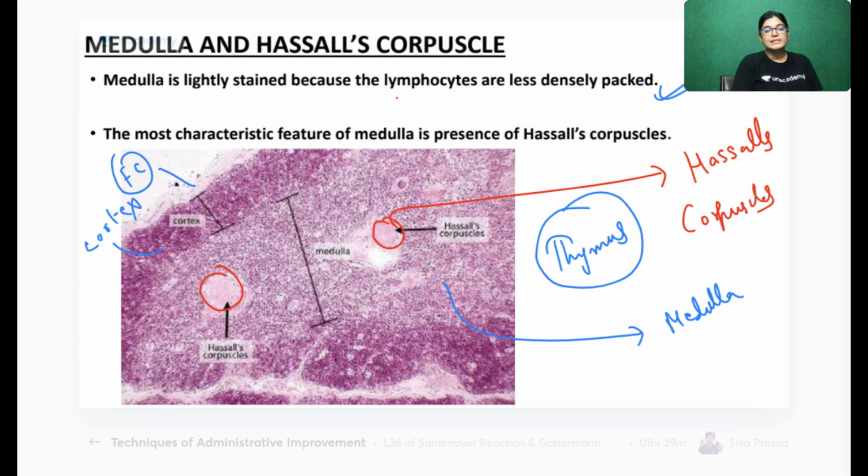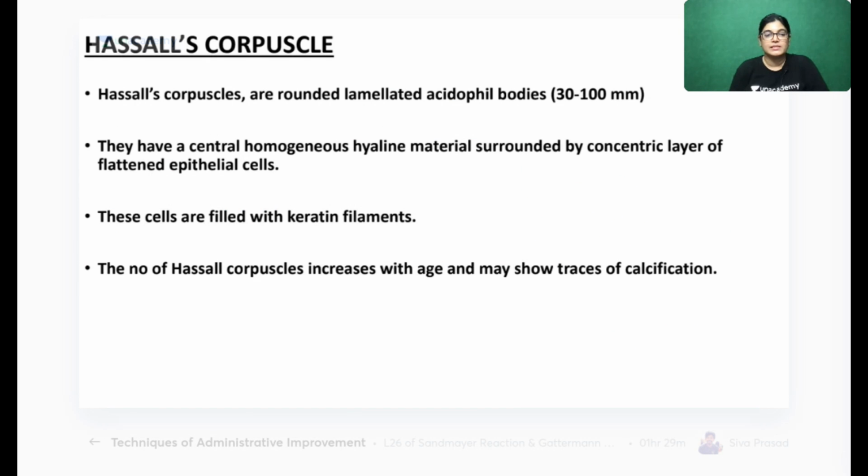So medulla has got less number of lymphocytes. It is less densely packed. If you compare the density of lymphocytes in the cortex and medulla, you will find that the medulla part of the thymus gland has a less dense presence of lymphocytes, and so it is lighter stain, and it is having Hassall's corpuscle.